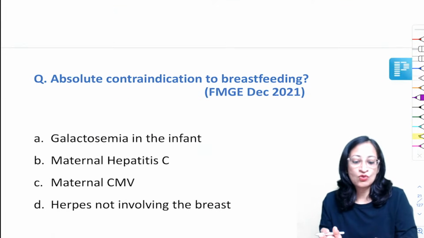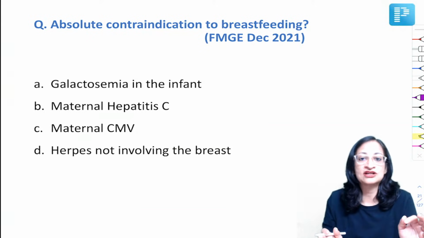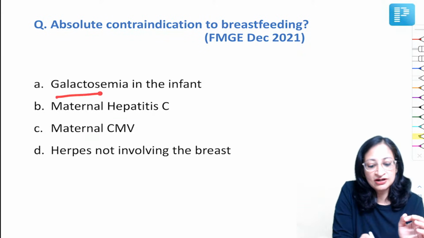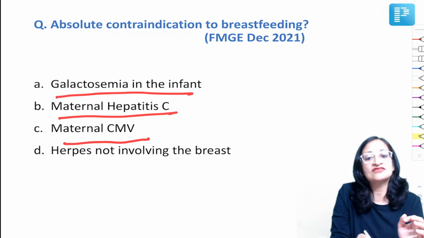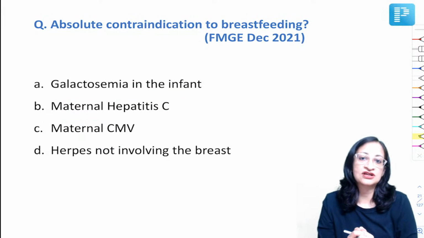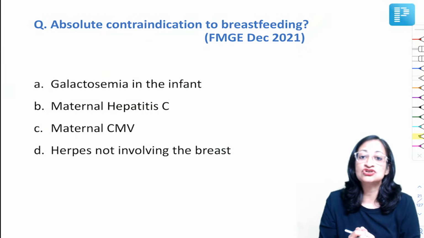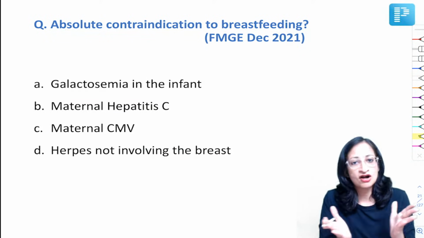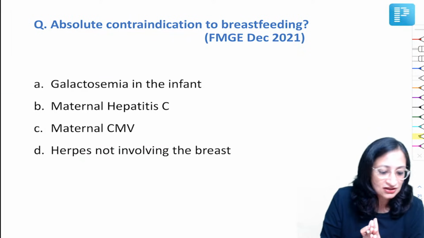Okay. Now, what is an absolute contraindication to breast milk or breastfeeding? Is it galactosemia in the infant or maternal hepatitis C, maternal CMV, herpes not involving the breast? So, absolute contraindication to breastfeeding. So, we all know all babies should be breastfed, but there are very few handful of conditions when you will not breastfeed the baby.